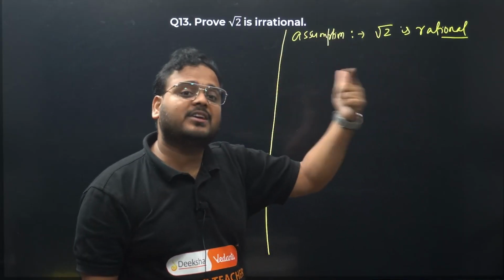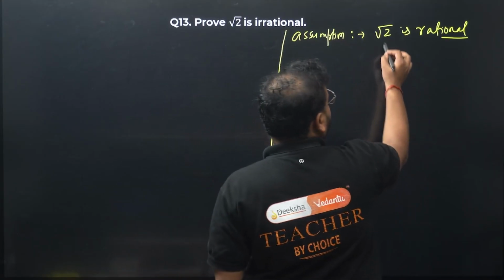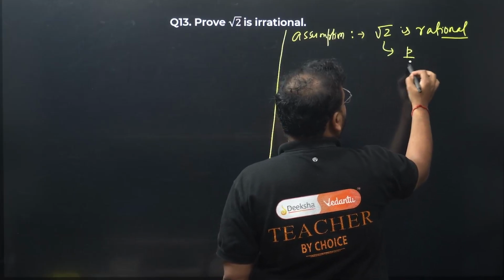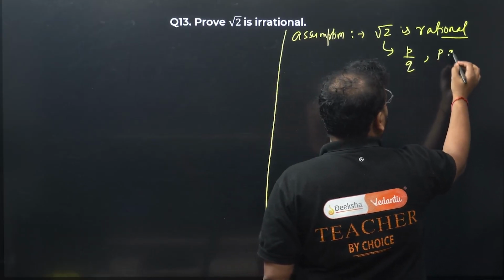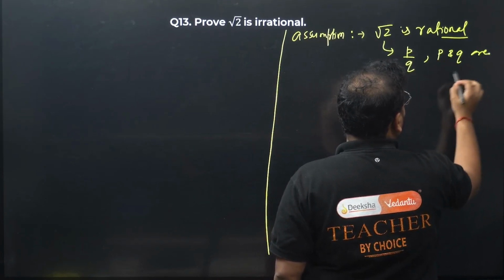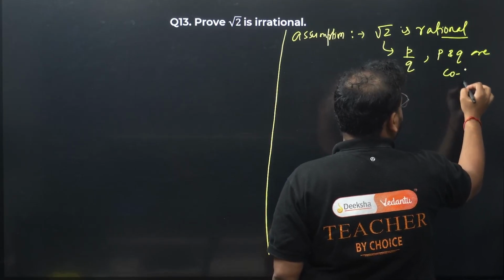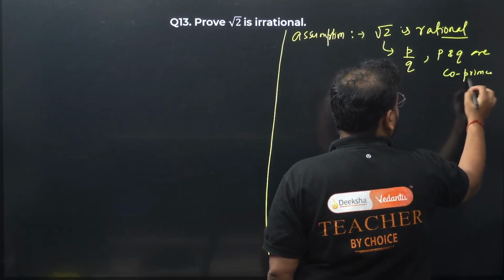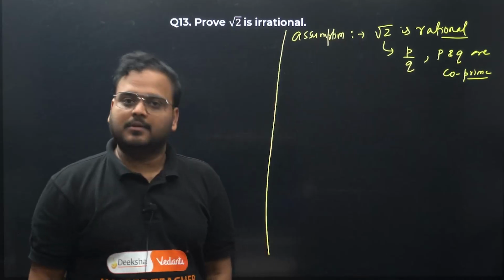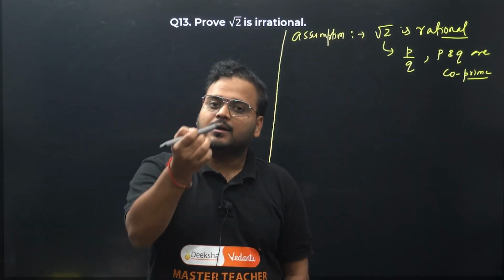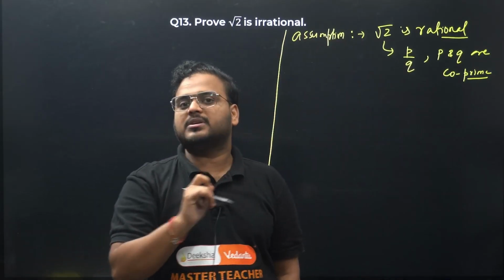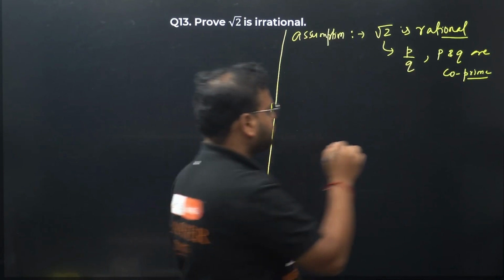Now how do we define rational? It should be of the form P by Q, where P and Q are co-prime integers. What does co-prime integers mean? They are both integers and they have only one common factor, which is 1.